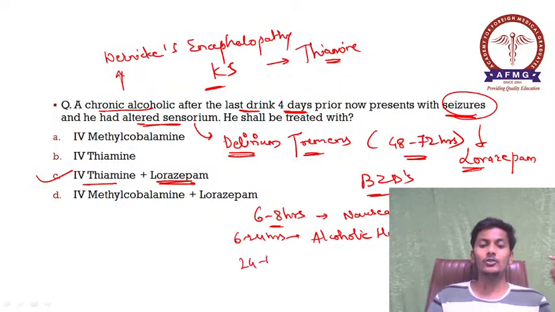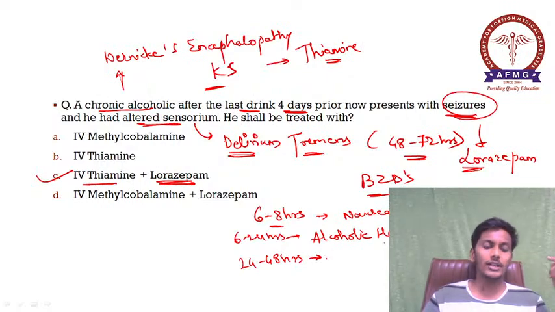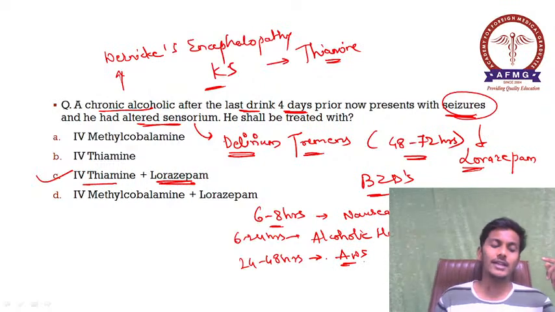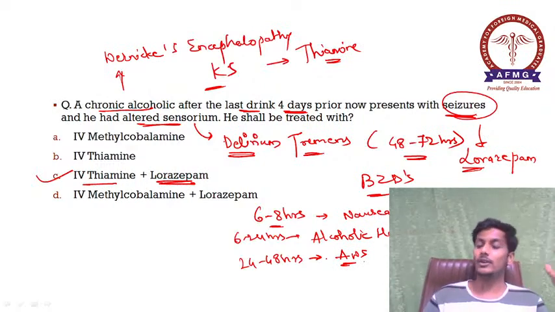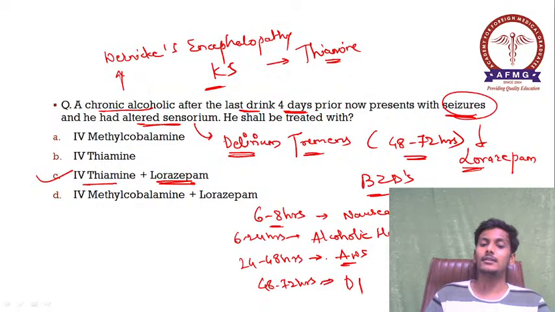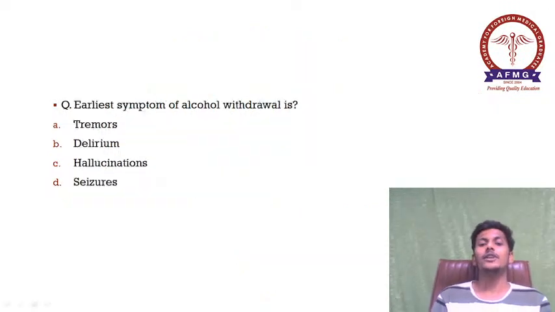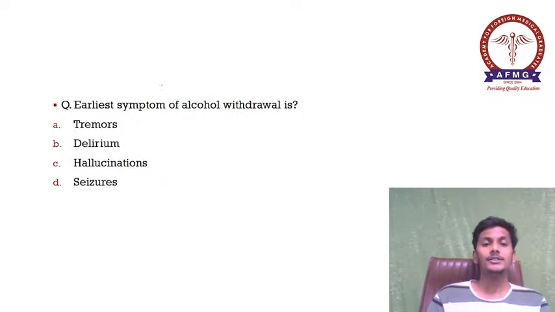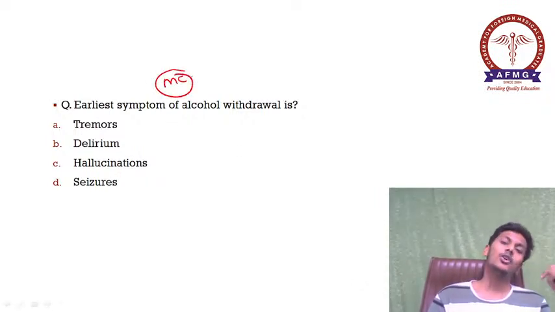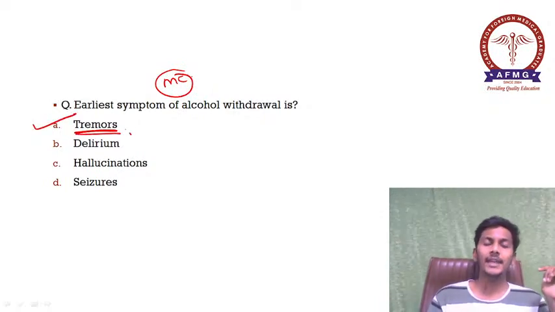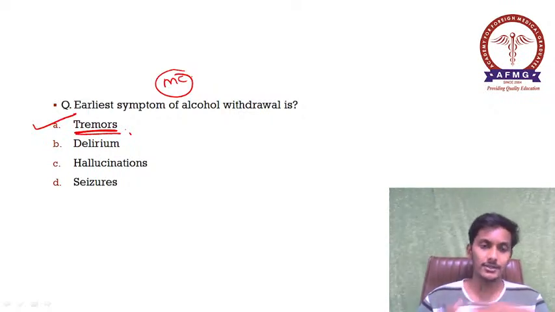Then almost 24 to 48 hours afterwards, the alcoholic might present with alcoholic withdrawal seizures, which are characterized by generalized tonic-clonic seizures. And if after 48 to 72 hours the person presents with ongoing seizures and altered sensorium, then this is a case of delirium tremens. Important. Moving further, the earliest symptom of alcohol withdrawal, within 6 to 8 hours, is coarse tremor. So option A, coarse tremor, is your answer.